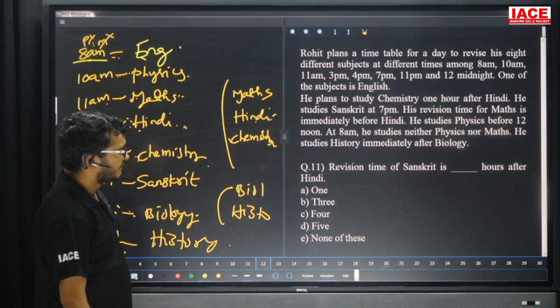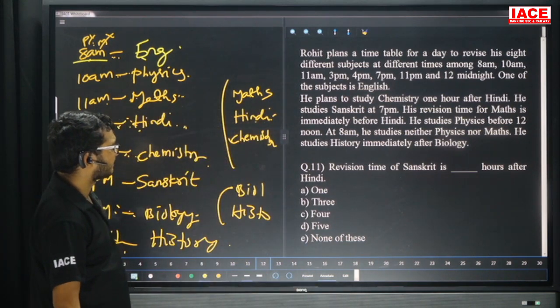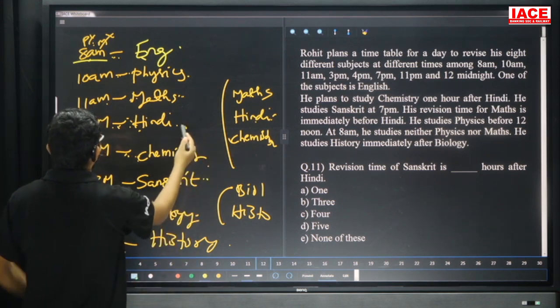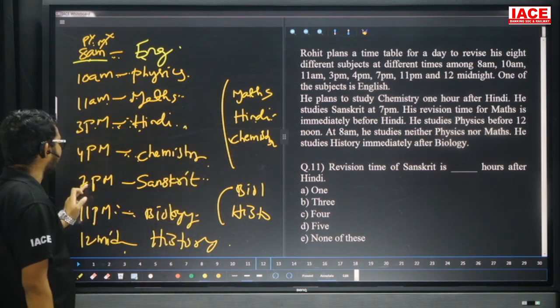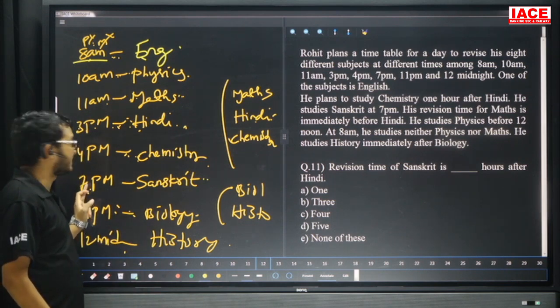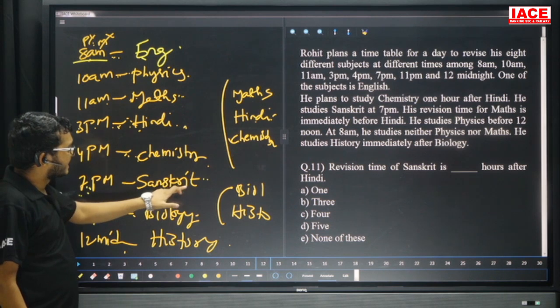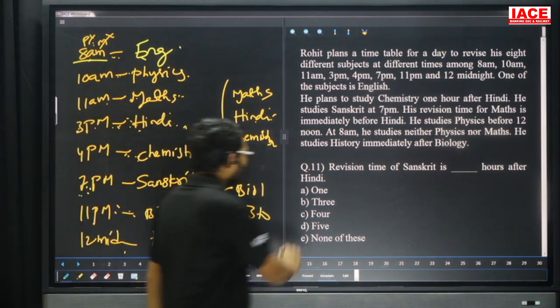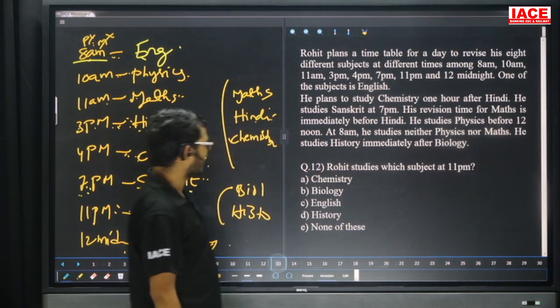Question number 11. Revision time of Sanskrit is dash hours after Hindi. Hindi is at 3 p.m. Sanskrit is at 7 p.m. That means after 4 hours. 3 plus 4 is 7 p.m. So Sanskrit is revised after 4 hours of Hindi. That means the answer is 4 hours. Question number 11, option C.